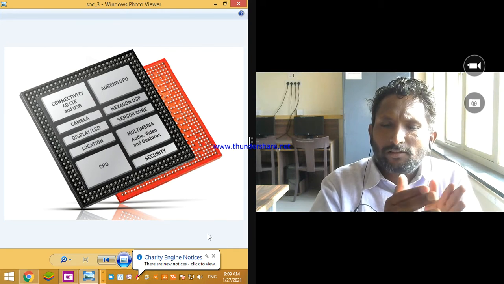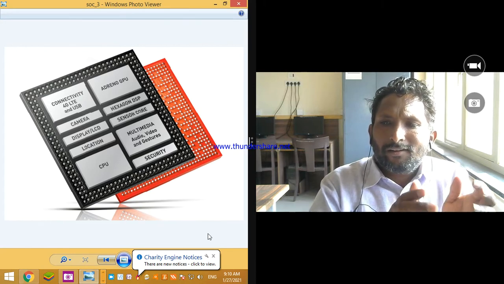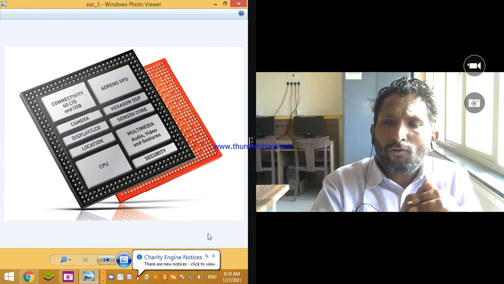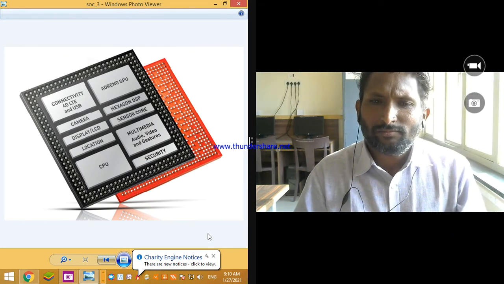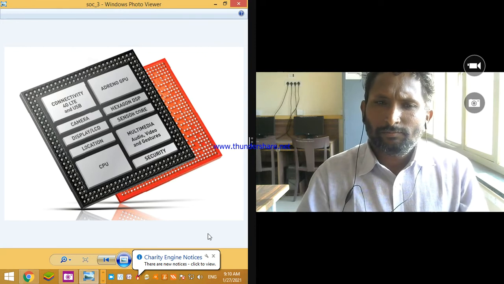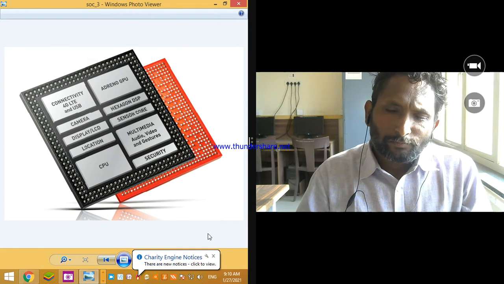So it creates a tremendous amount of heat, and to decrease that heat and avoid breakage of the processor, the cooling fan plays its role.